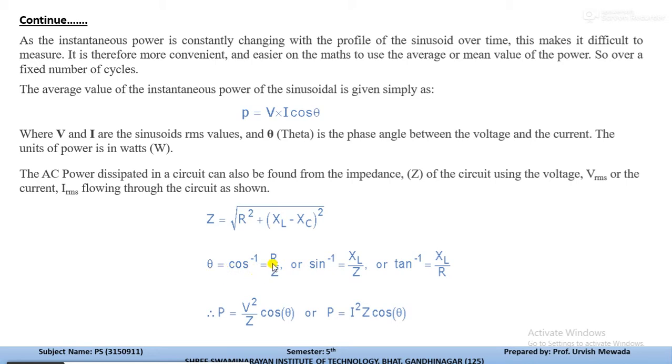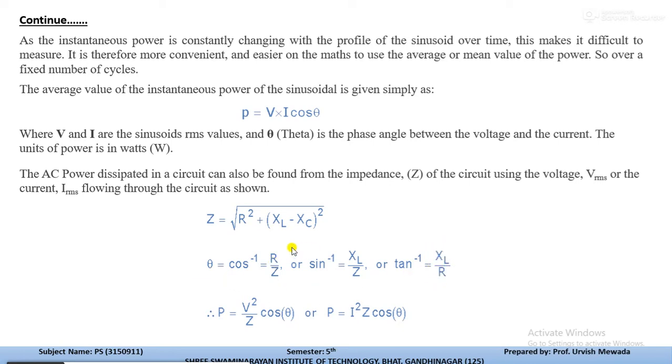From the impedance triangle we can determine theta in different ways: theta is equal to cos inverse of R by Z, where R is the resistance and Z is the impedance of the circuit. Or sine inverse of XL by Z, where XL is the inductive reactance and Z is the impedance. Or tan inverse of XL by R, where XL is the inductive reactance and R is the resistance of the circuit.